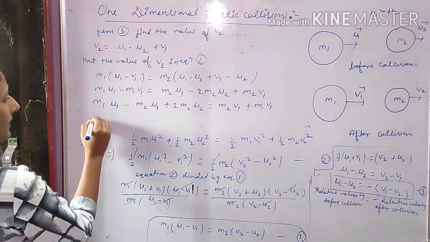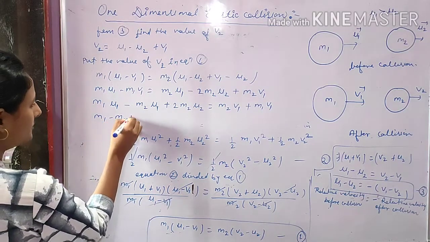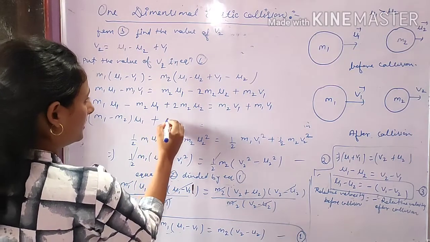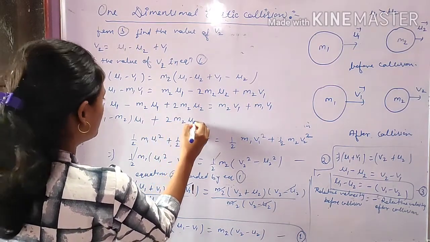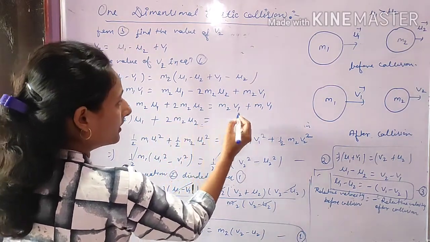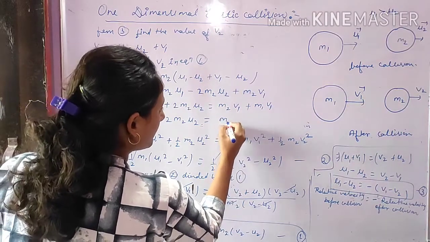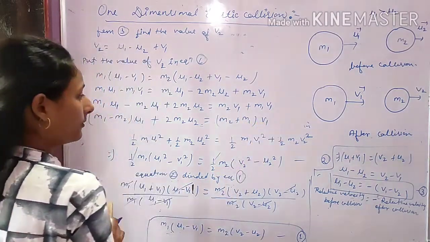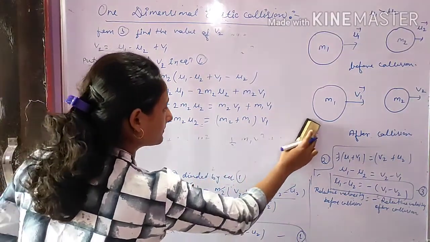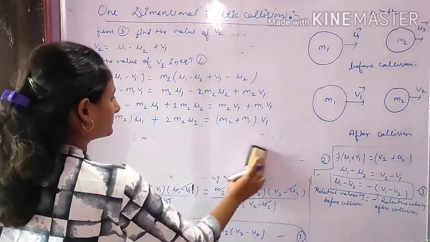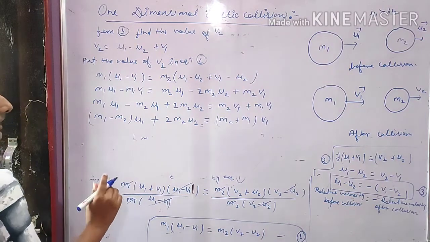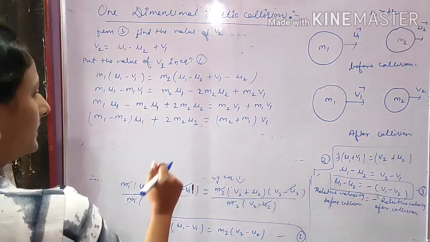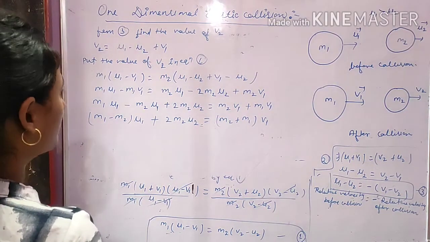So here (m1 minus m2) u1 plus 2 m2 u2 is equal to (m2 plus m1) v1, where we take common v1.